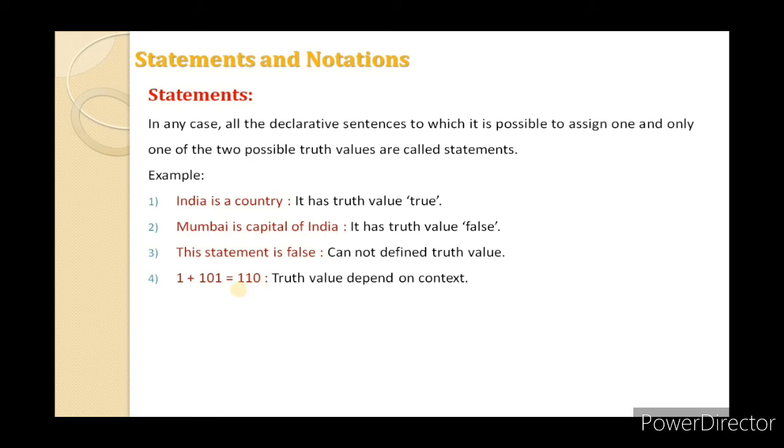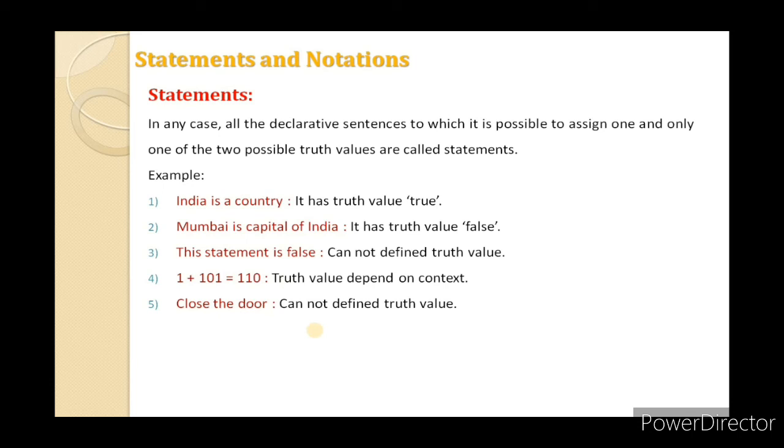If it is a binary number system, then 1 plus 101 is true. But if it is a decimal number system, then 1 plus 101 is false. But we are not interested in the context. The main thing is whether we can assign a truth value. 1 plus 101 equals 110: we can assign a truth value to that, but it is dependent on the context. That's why it is also a statement.